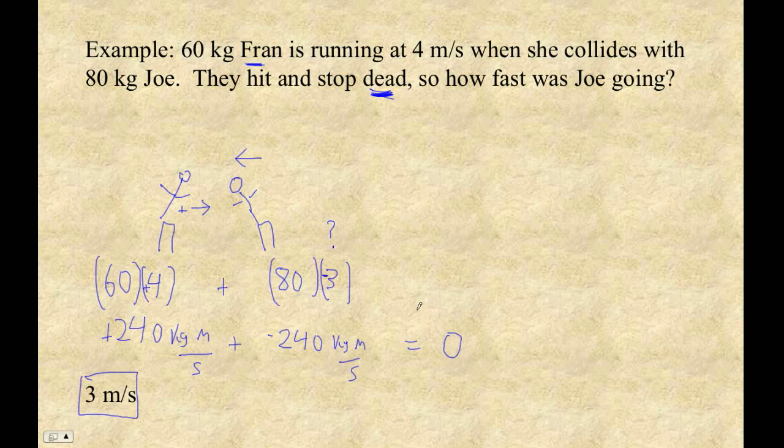Before the collision, their total momentum was 0. This is called foreshadowing. We're not going to learn this today, but it's always true: if you add up the momentum before a collision, it always equals the momentum after the collision. Of course, we knew they were going to stop dead, so we rigged it so that it was 0.